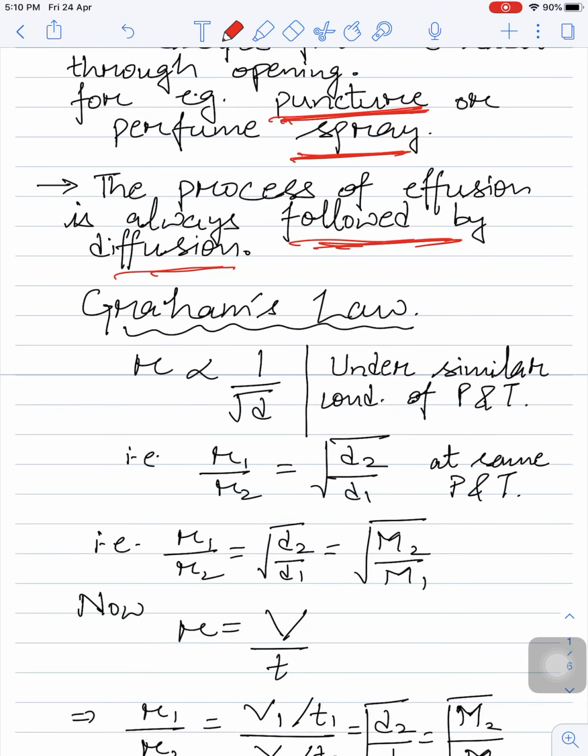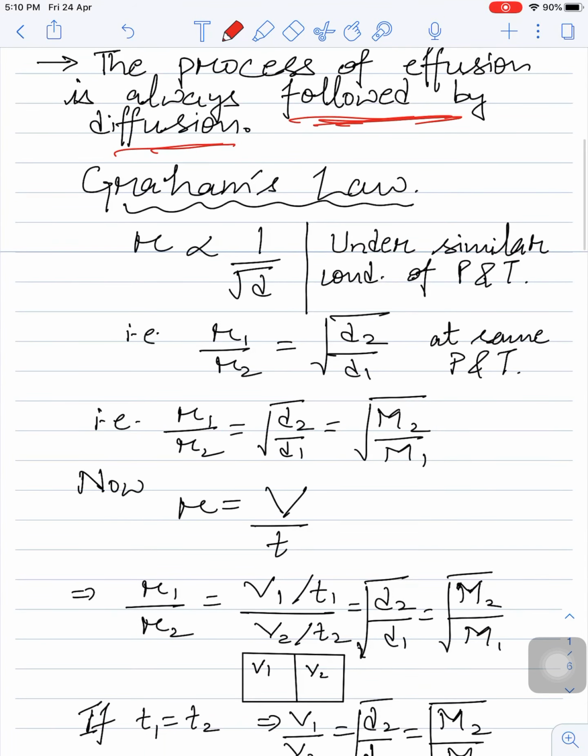Now we have Graham's law, and we are studying Graham's law of diffusion and effusion. We are studying both of them. So under similar conditions of pressure and temperature, similar condition means we are taking the same pressure and same temperature. What will happen? The rate of diffusion is inversely proportional to the square root of density. This is relative density, square root of the relative density of the gas.